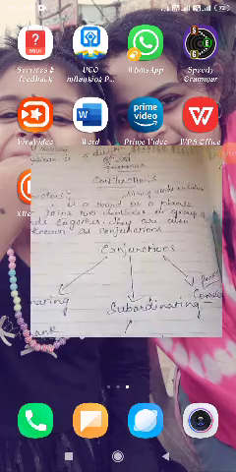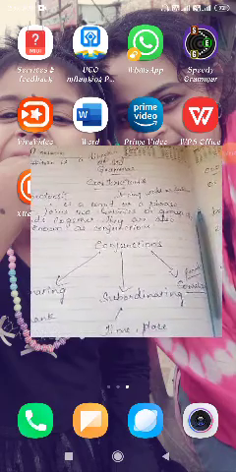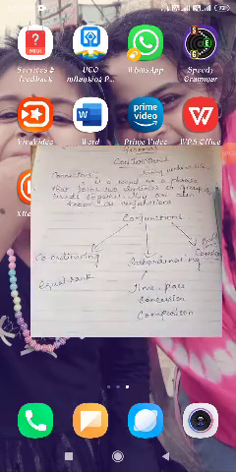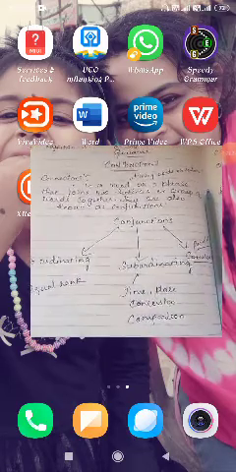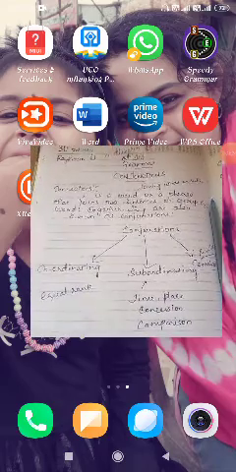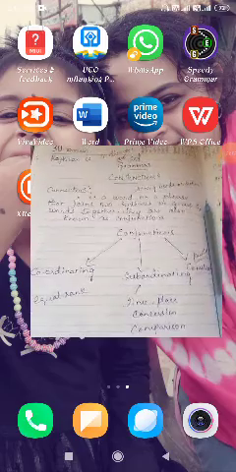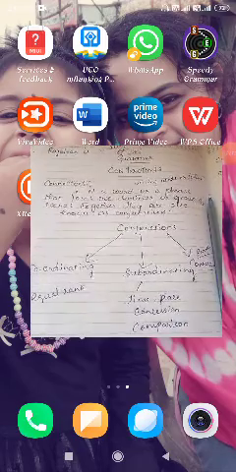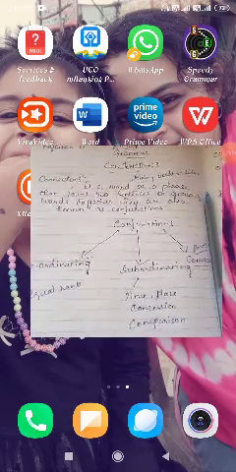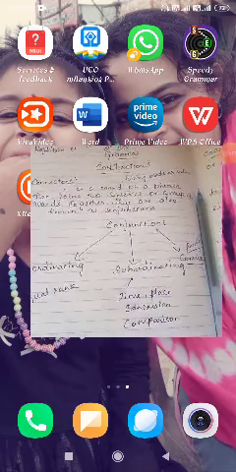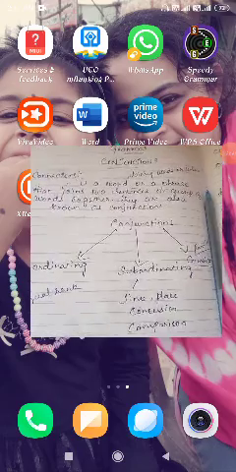Conjunctions will be of three types: coordinating conjunctions, subordinating and correlative. Coordinating means that is the equal rank. Subordinating means it will say the time, place, concession and comparison, and the correlative will be parallel to everyone.